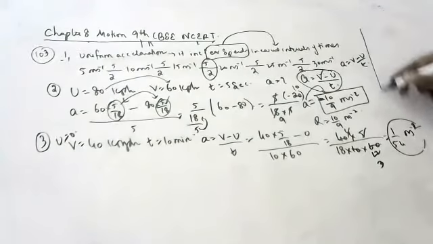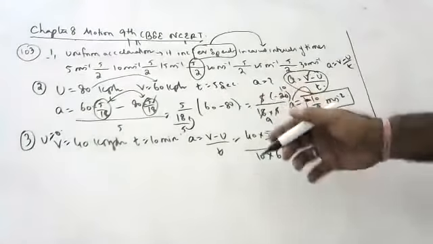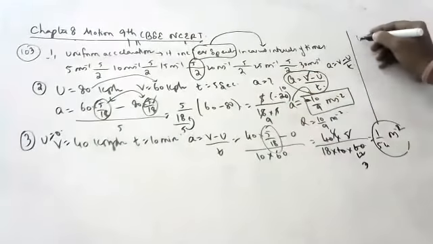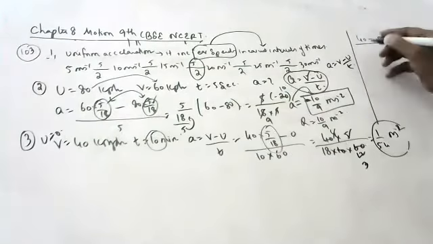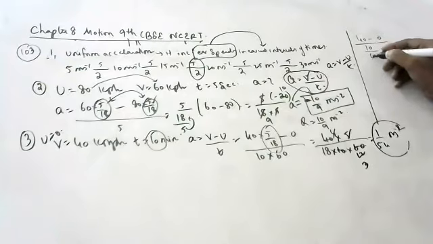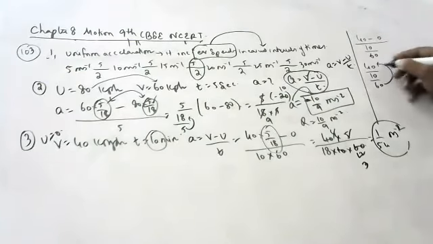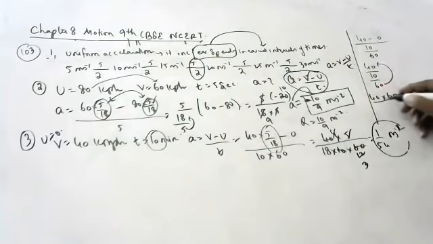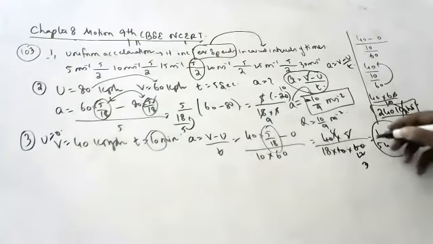Some people will say, sir, because it is a train, we'll keep answering in kmph only. You may say so; if you want in kmph, don't put 5 by 18, children. 40 minus 0 by 10 minutes. How to convert minutes to hours, children? By 60. So 40 by 10 by 60, that is 40 into 60 by 10, 240 kilometers per hour square. But because it is an acceleration, you should not put kmph. This is only better, children.